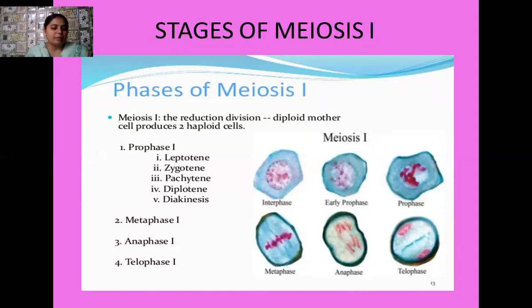Here I am going to explain the 5 substages of prophase 1 of meiosis 1: leptotene, zygotene, pachytene, diplotene, and then diakinesis. After prophase 1, we have metaphase 1, then anaphase 1, and then telophase 1. I am explaining all the substages of prophase 1 one by one.